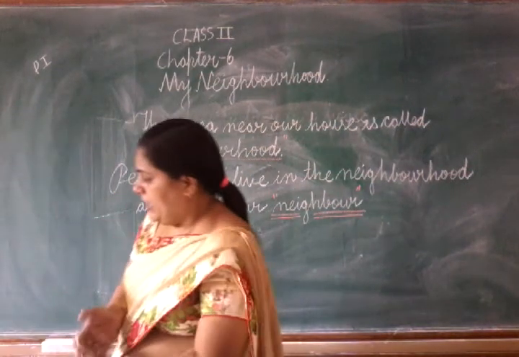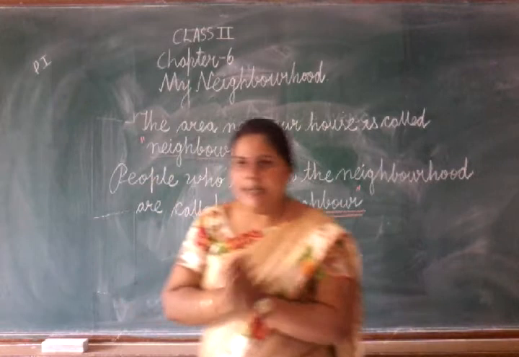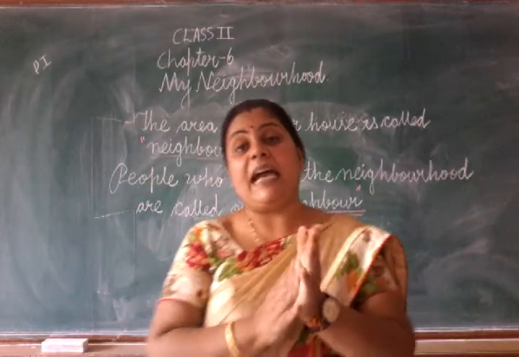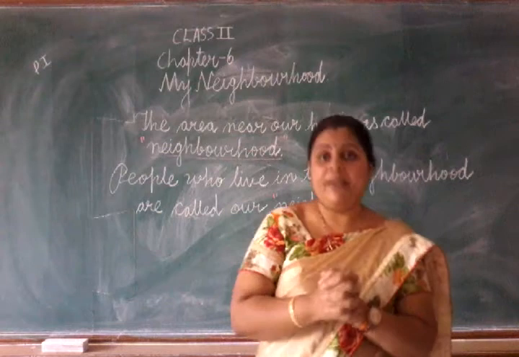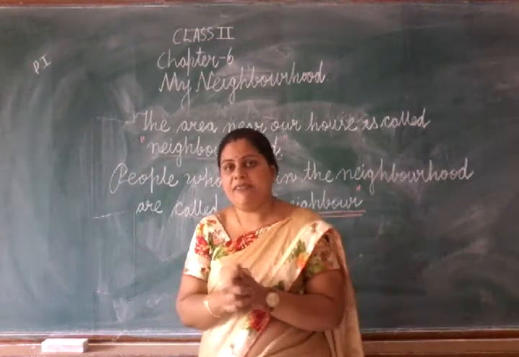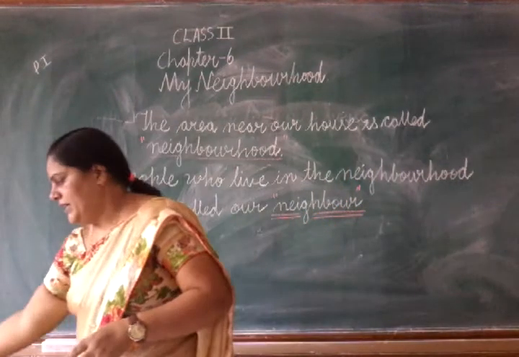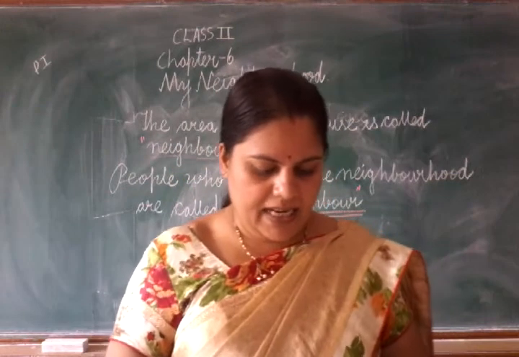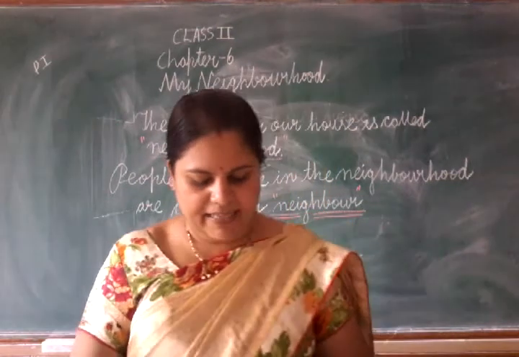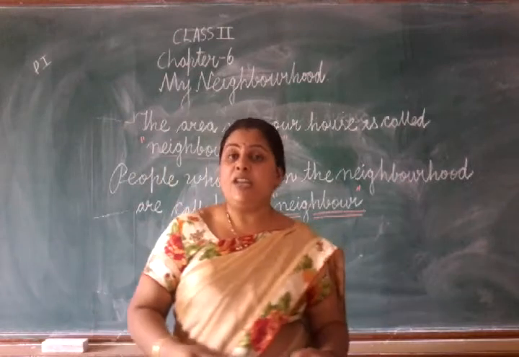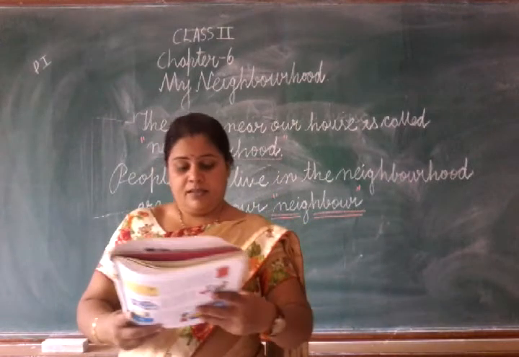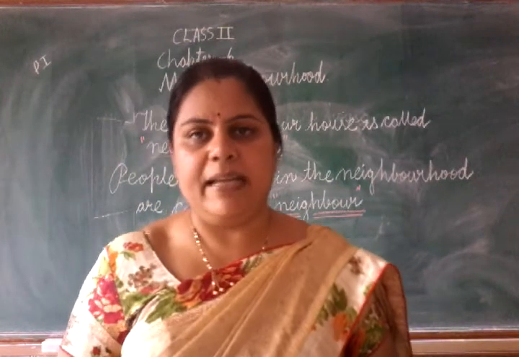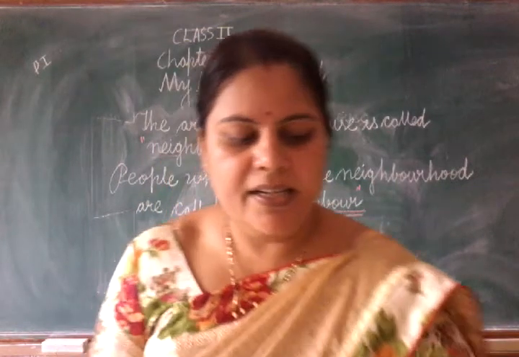Now neighbors, the पड़ोसी, make our life happy. The neighbors make our life happy and comfortable. This is written in your book.